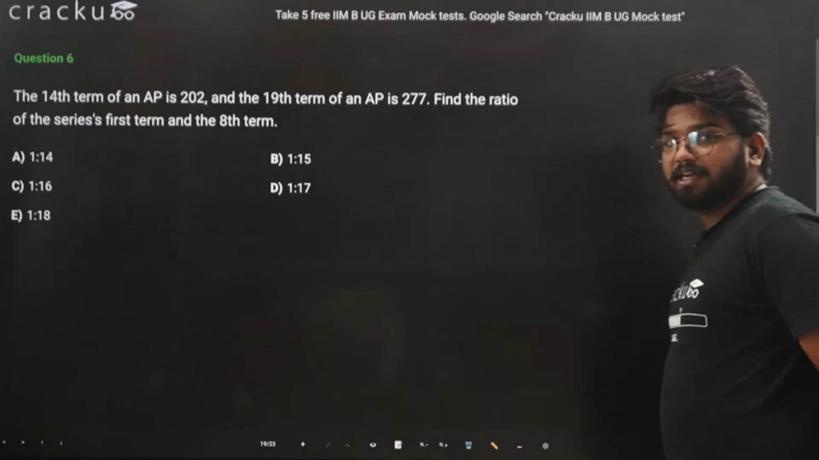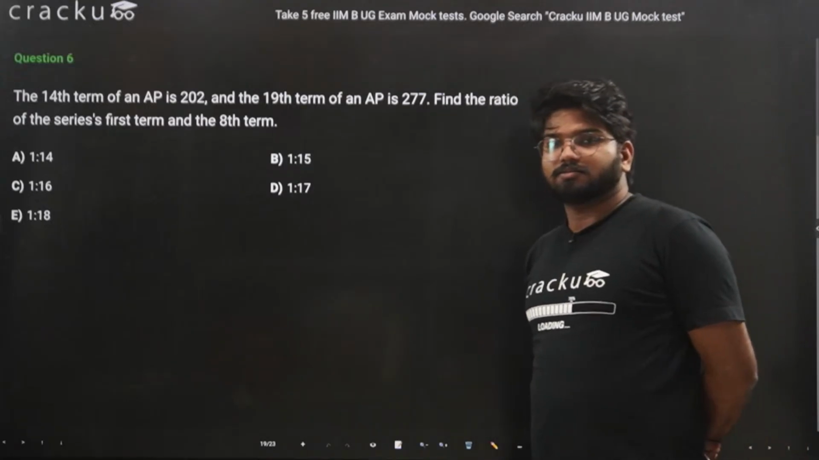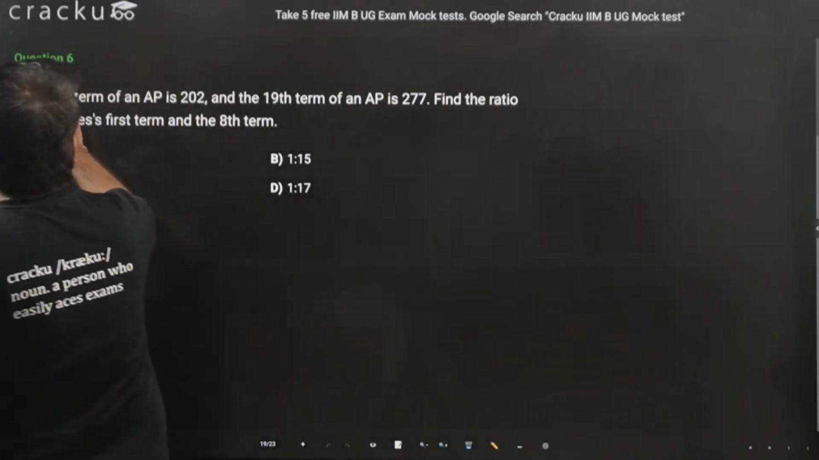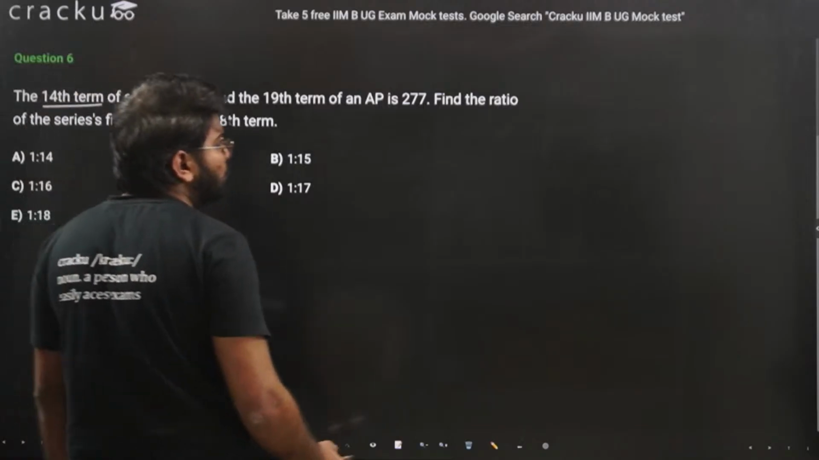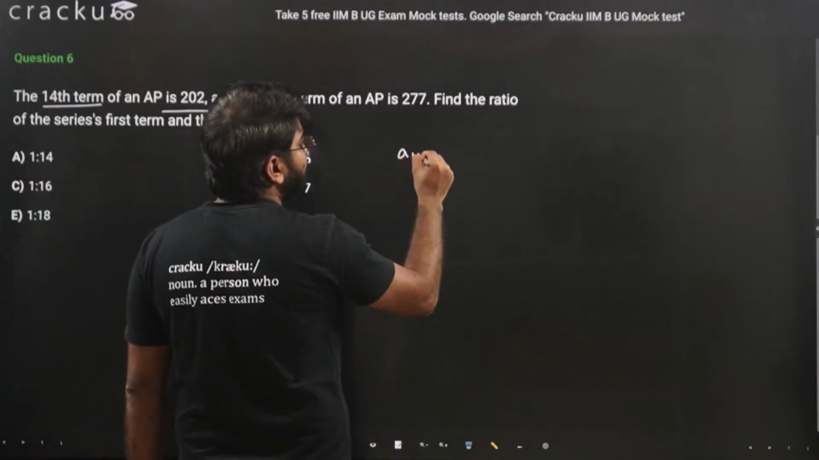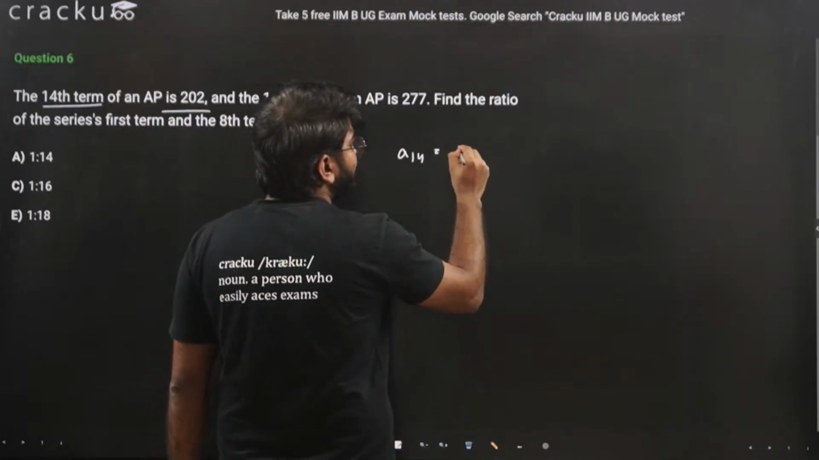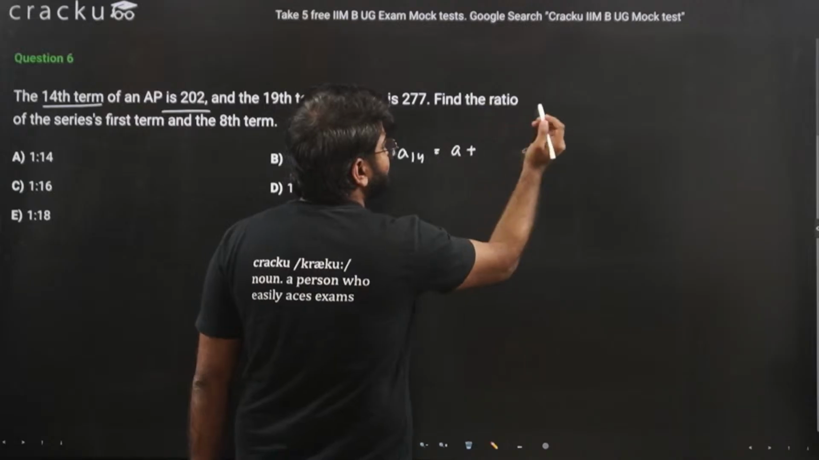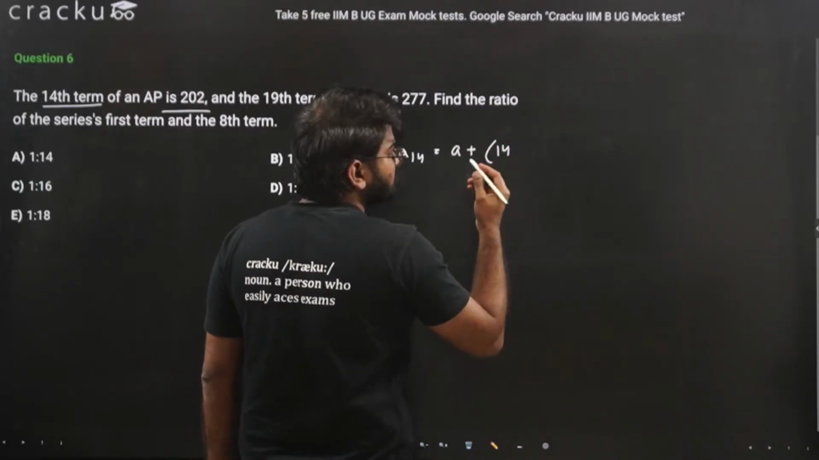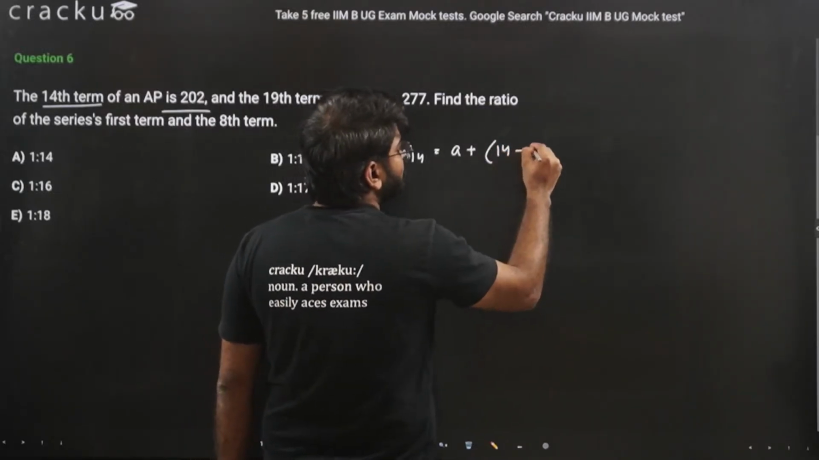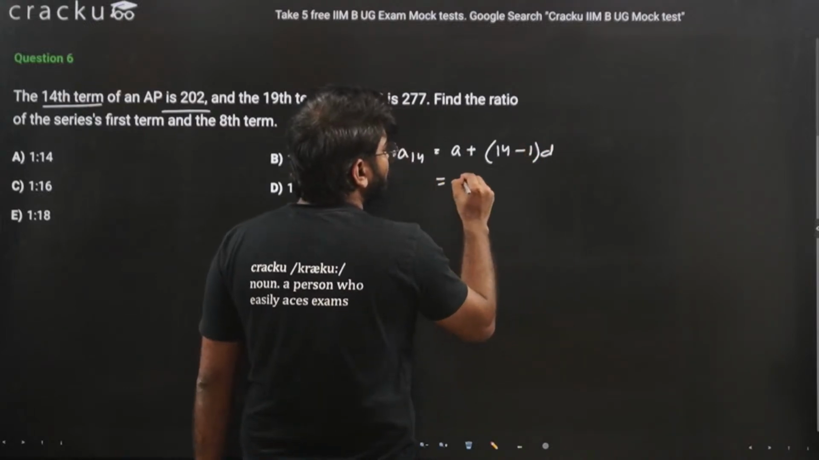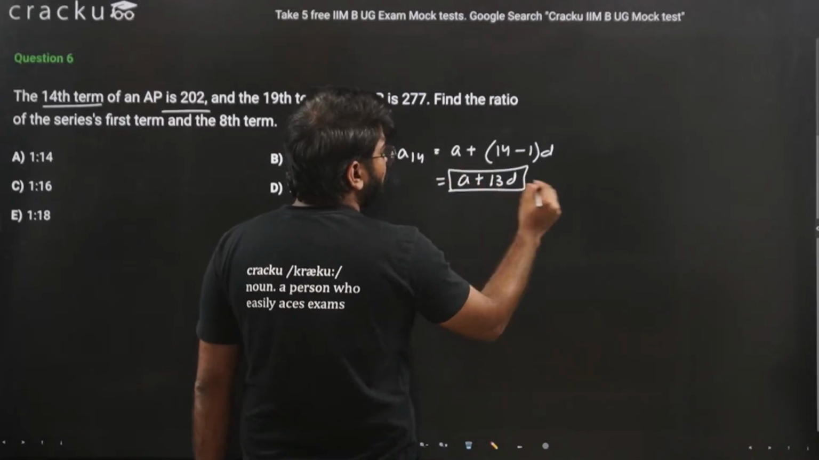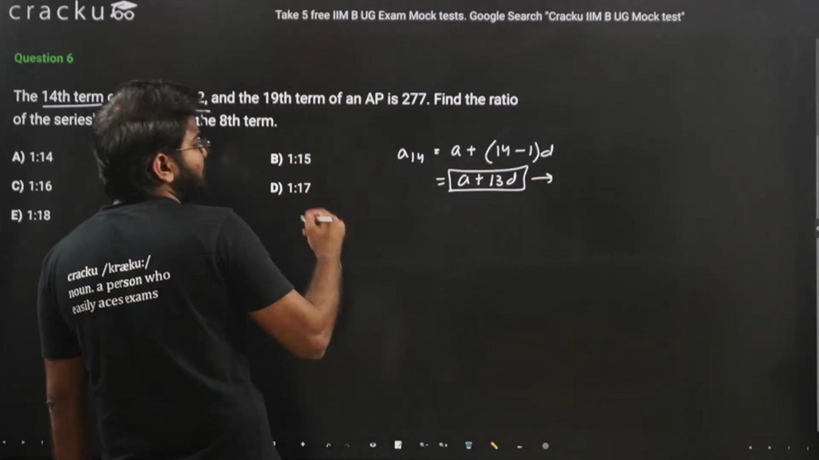Okay, this was again on the easier side. It says that the 14th term of an AP is 202. That is A14. We know that A14 is A plus 14 minus 1 into D, and this is equal to A plus 13D. And we are given that this is equal to 202.